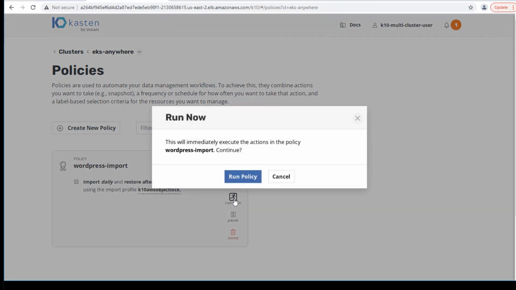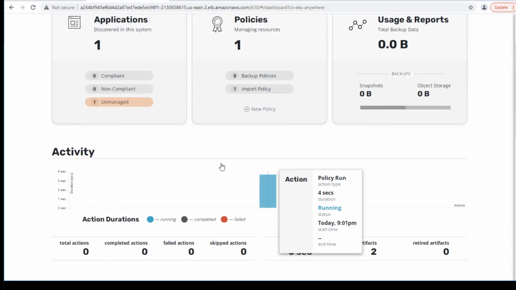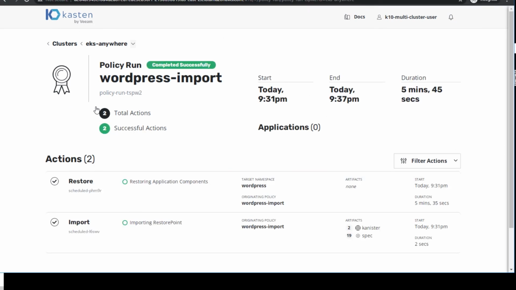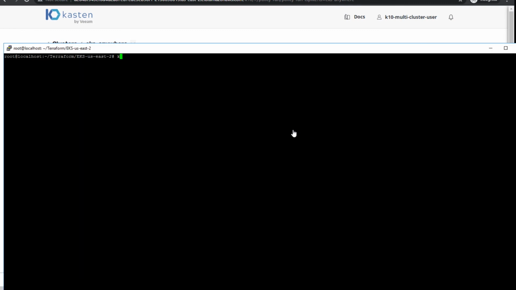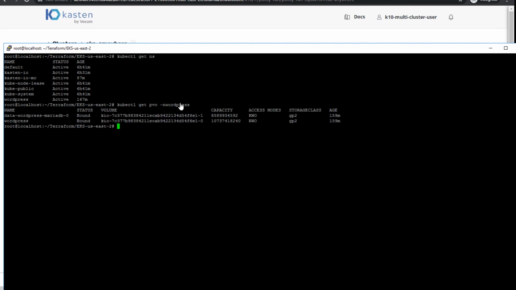Let's run this policy now to start the import process. We can follow along with the import process right here in the Kasten K10 dashboard. Once the WordPress import has been successfully completed, let's validate that everything is online. Our namespace exists for WordPress. Let's check the persistent volume claims. Those are online as well.